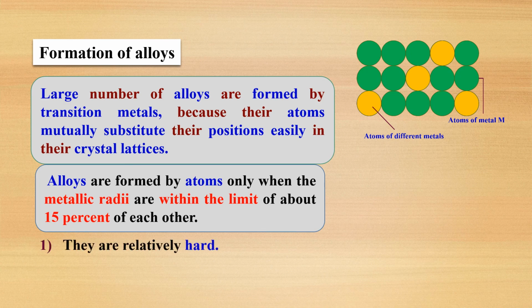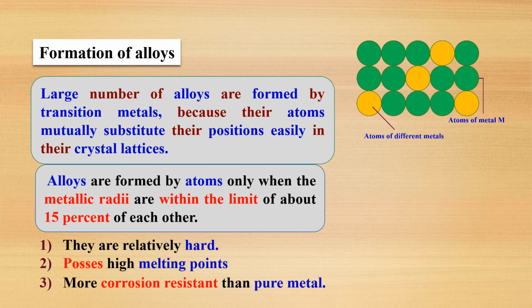Now the properties of alloys are, they are relatively hard, they possess high melting points, and they have more corrosion resistance than the pure metal. If you compare the pure metal iron, and it is mixed with another metal, iron with manganese, then it is nothing but steel. If you compare the corrosion of steel and iron, iron rusts more easily compared to steel.